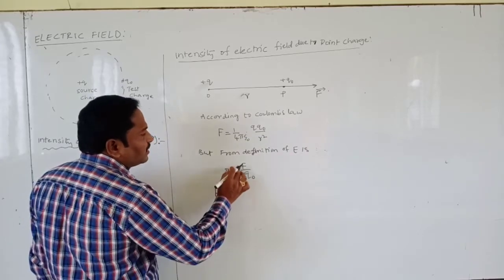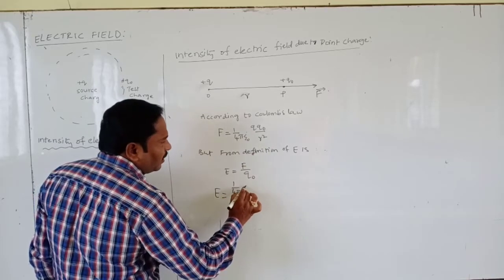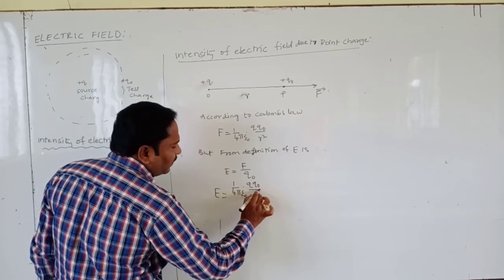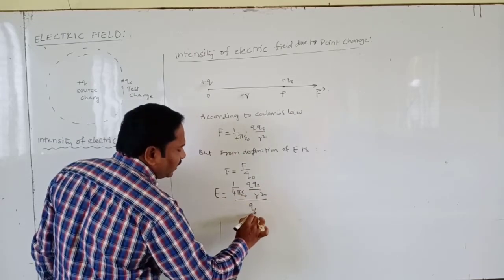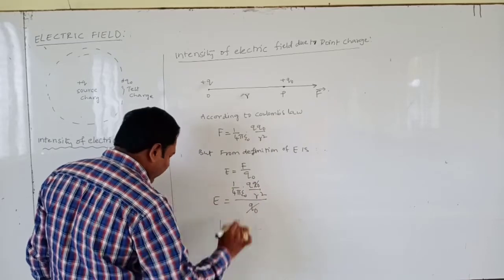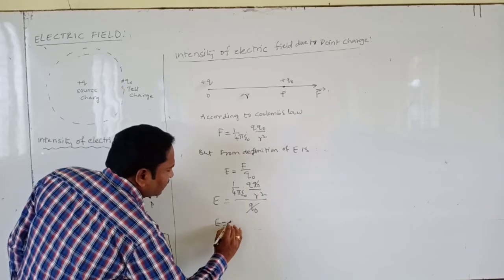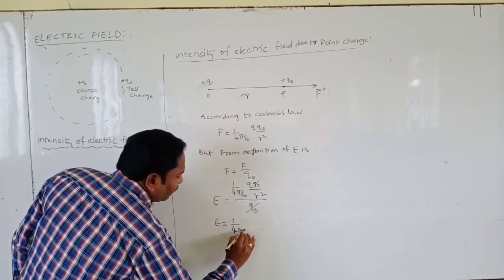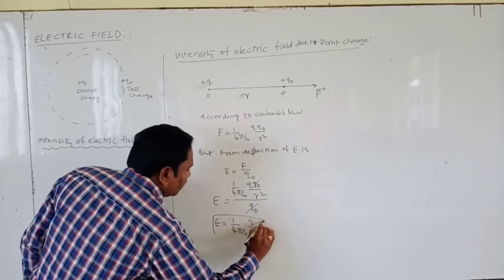Now in place of F we substitute 1 by 4 pi epsilon naught Q Q0 by R square, whole divided by Q0. So Q0 gets cancelled. Finally we get the answer E is equal to 1 by 4 pi epsilon naught Q by R square.